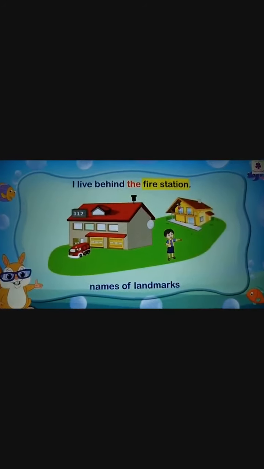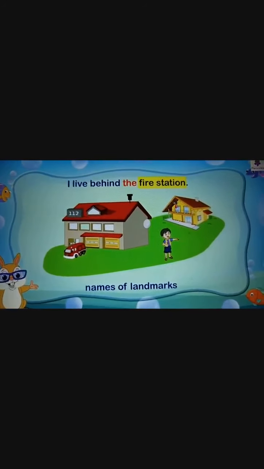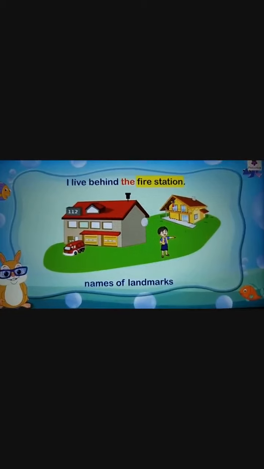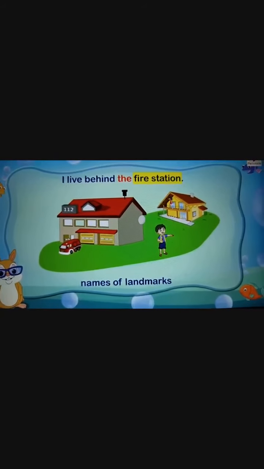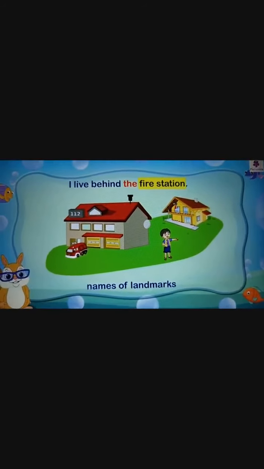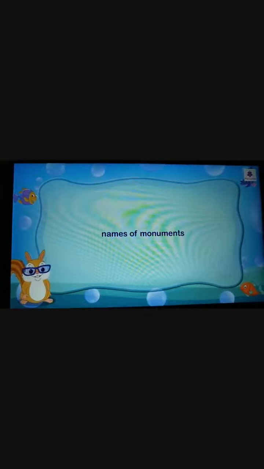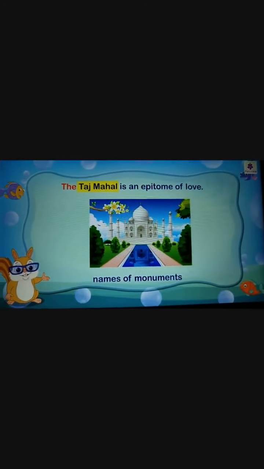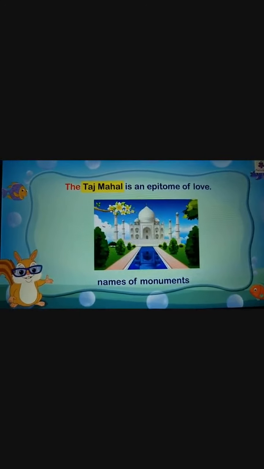Names of landmarks: I live behind the fire station. Now children, a landmark is basically a place that is visible from a distance. Generally it is used to locate a place, children. Alright. The names of monuments: the Taj Mahal is an epitome of love. Names of natural wonders: the Niagara Falls are in North America.